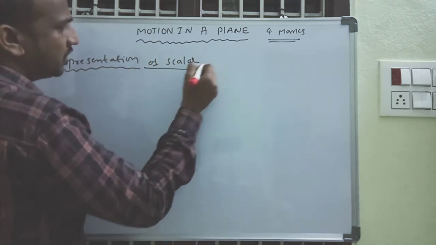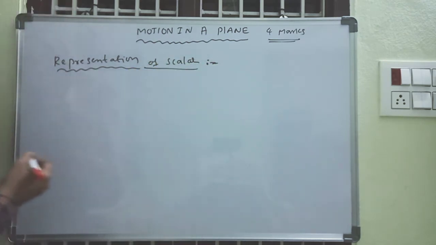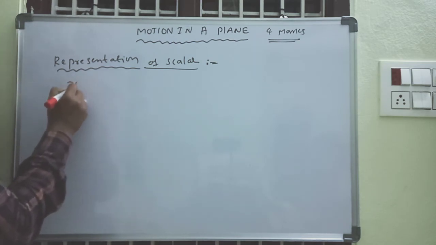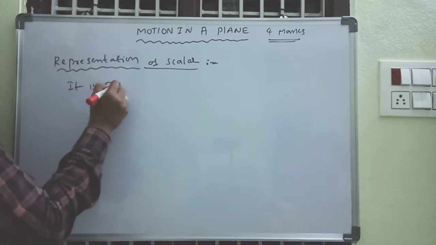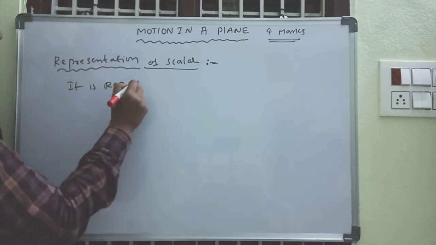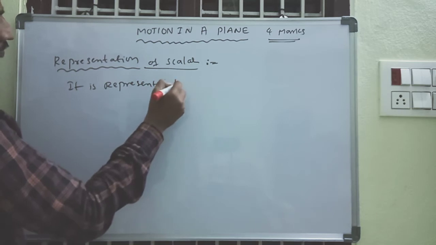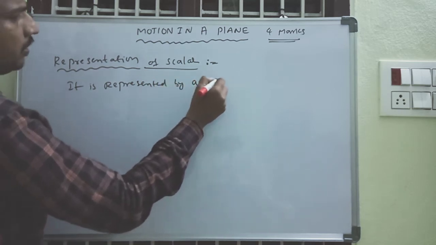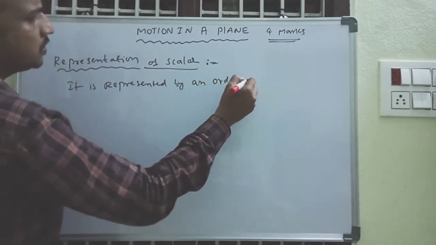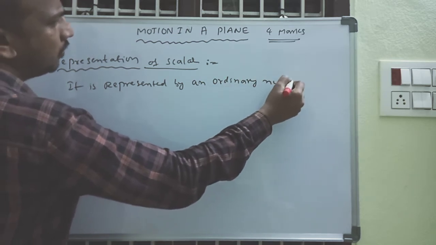How to represent a scalar quantity? It is represented by an ordinary number, just an ordinary number only.